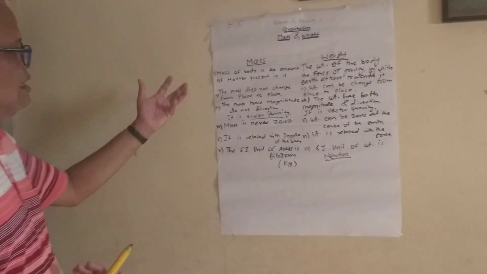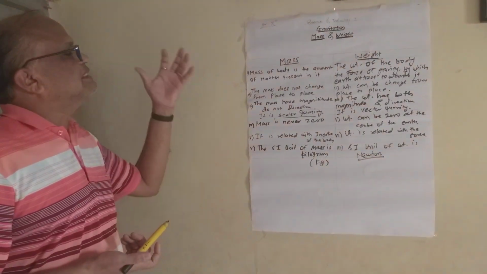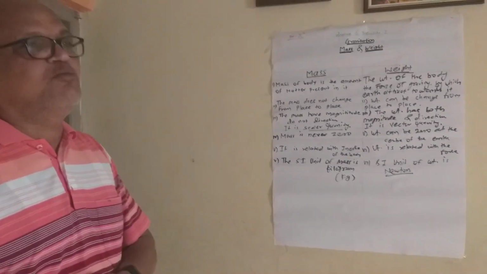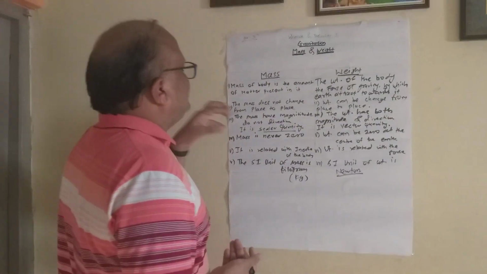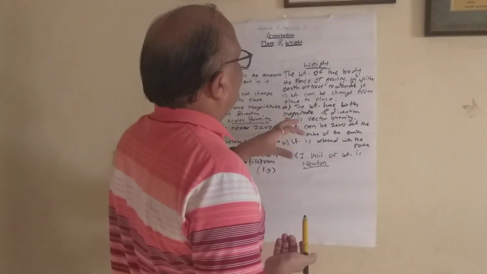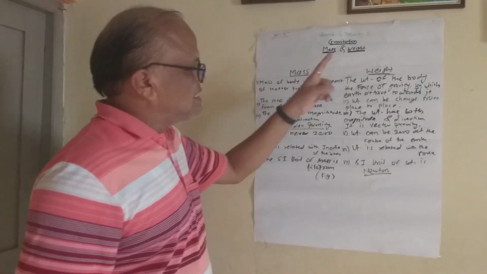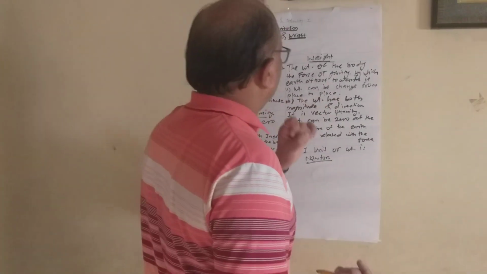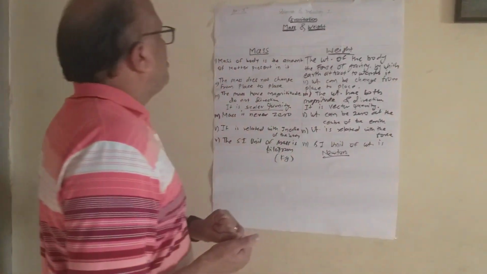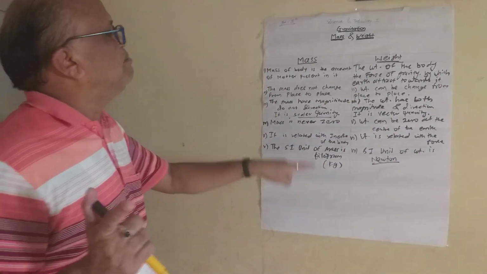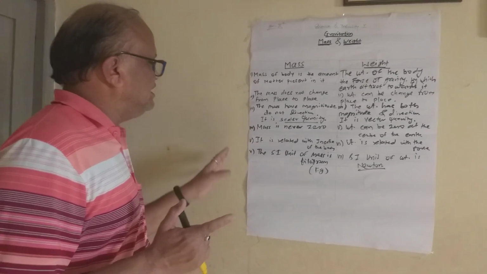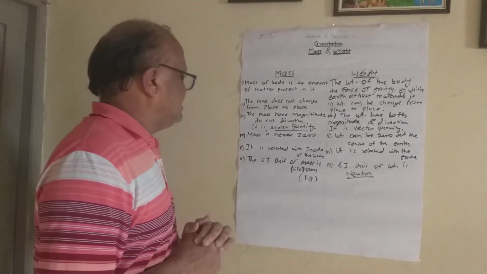So that's why in the case of mass it is the scalar quantity. म्हणून वस्तुमान ही अदिश राशी आहे, and weight is the vector quantity, ही सदिश राशी आहे, because weight is described by both magnitude and direction. That's why it is a vector quantity, while mass is only described by the magnitude, not described by the direction. That's why it is a scalar quantity.